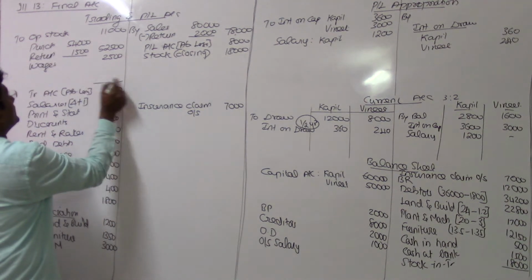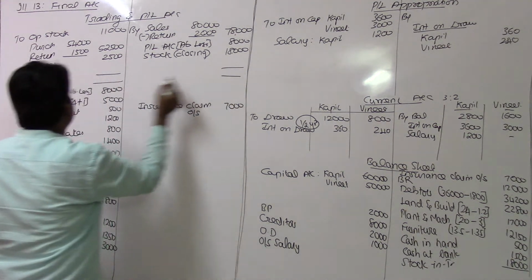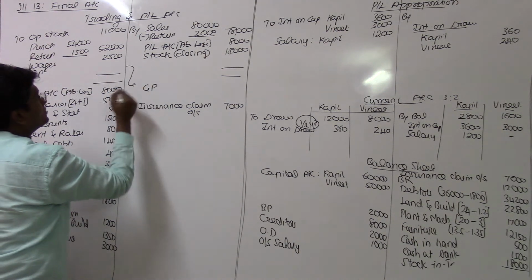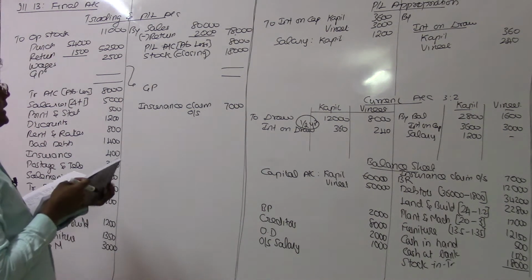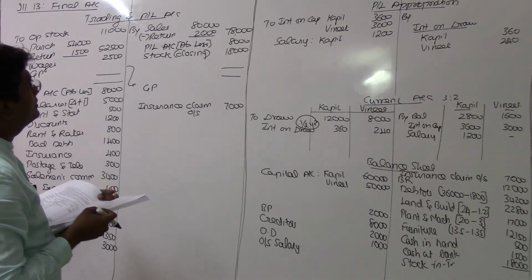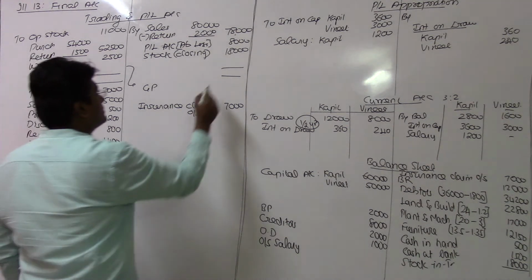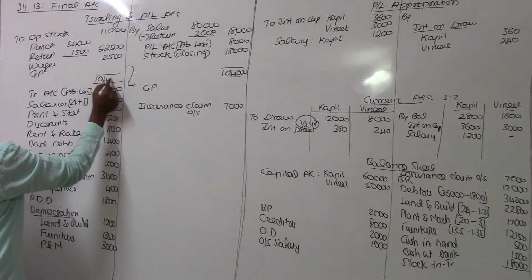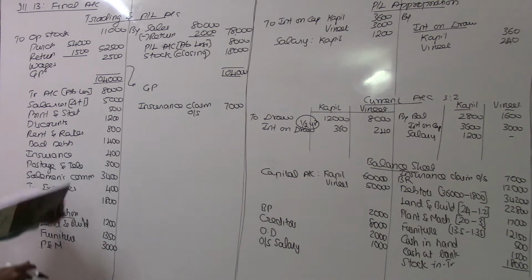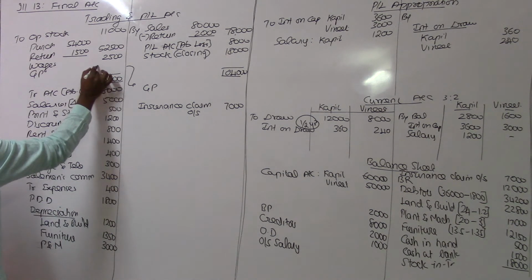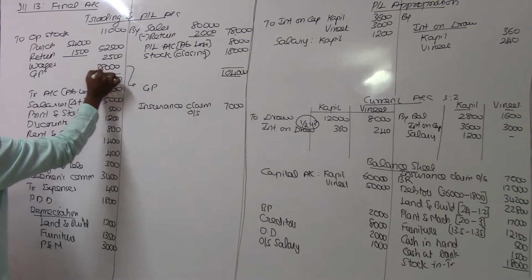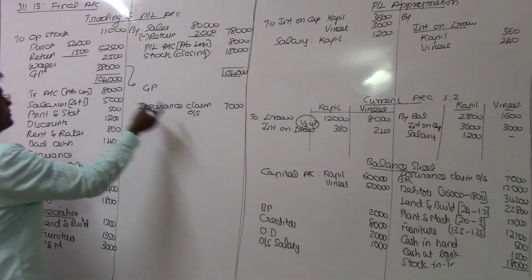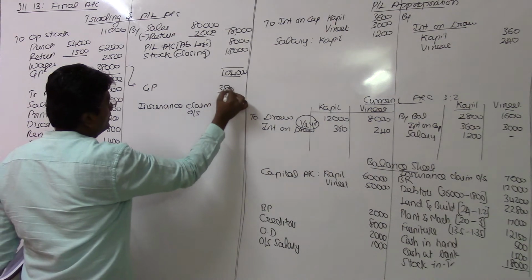So by closing the trading account, I will be getting the GP, gross profit. This will be transferred here. 78 plus 8 plus another 8, 1,04,000 rupees is the answer. The balancing figure will be 38,000. I just copy the book value, which means I need to save time while videographing this. Okay, this is transferred to the P&L account, 38,000.